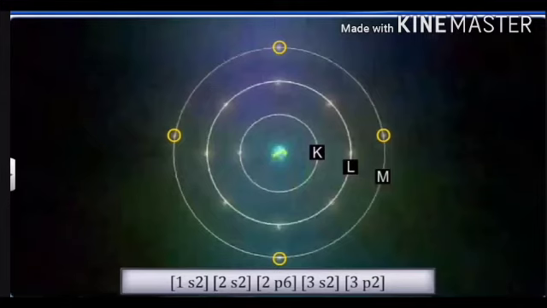Silicon has atomic number 14, so its electronic configuration is 1s2, 2s2, 2p6, 3s2, 3p2. The outermost orbit has 4 electrons, which gives silicon a valency of 4.